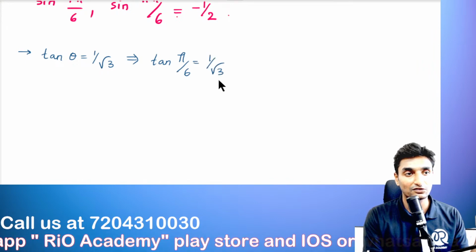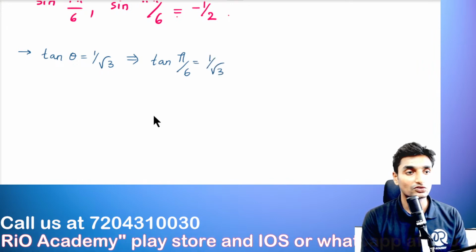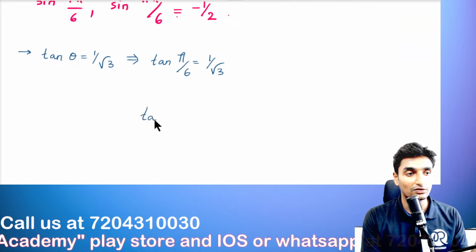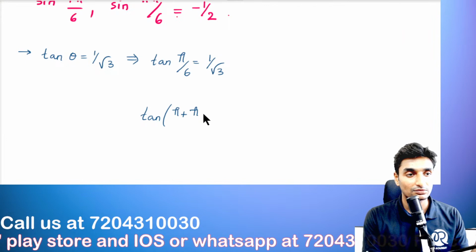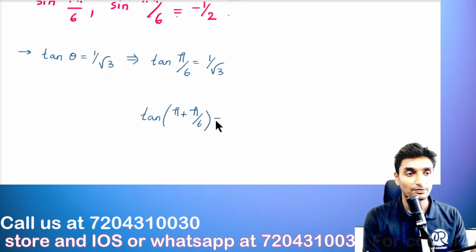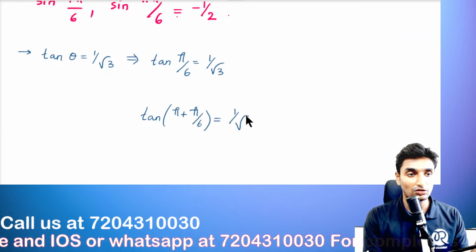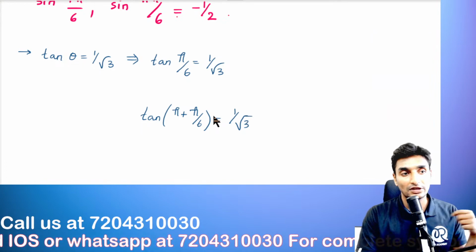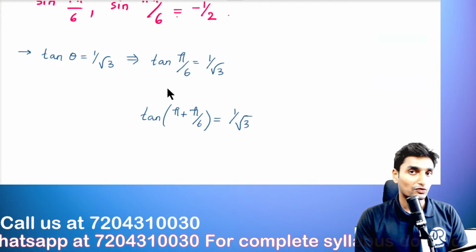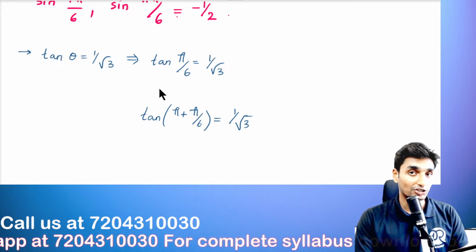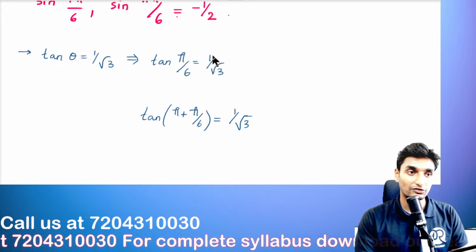Okay, so this is the first value, guys, and we can also write it as tan of pi plus pi upon 6. Okay, which is nothing but 1 upon root of 3. See here, tan pi upon 6, this is in the first quadrant, guys. Okay, in the question he has mentioned the positive value.